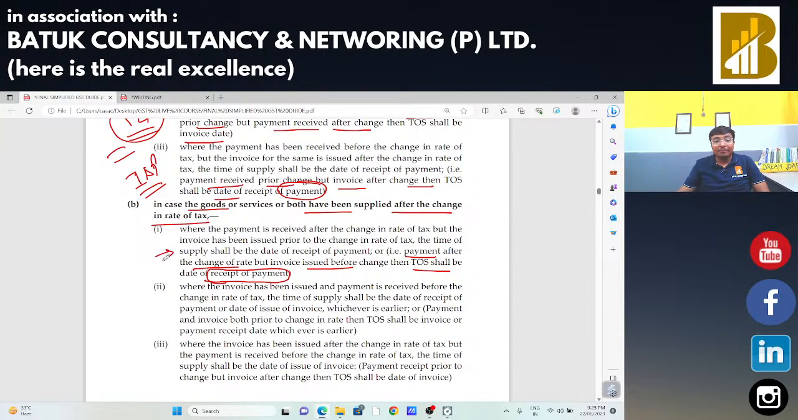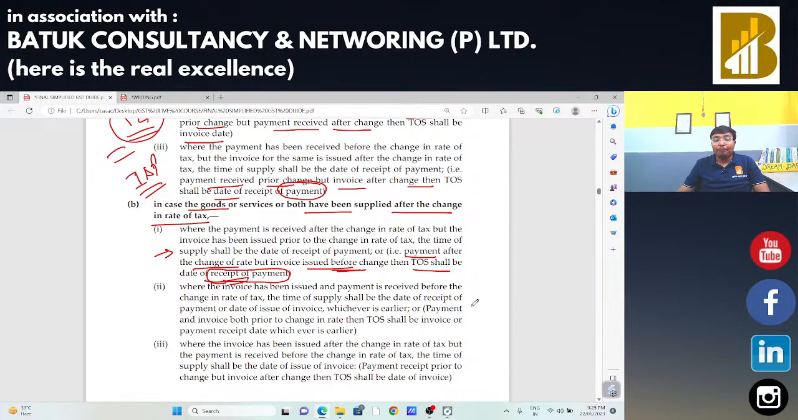So in that specific case, goods is supplied after the change of rate of tax, and the invoice was issued before the change in rate of tax, but payment is after the change of rate of tax. In that case, your date of payment will be your time of supply, hence the GST should be charged at the new rate.